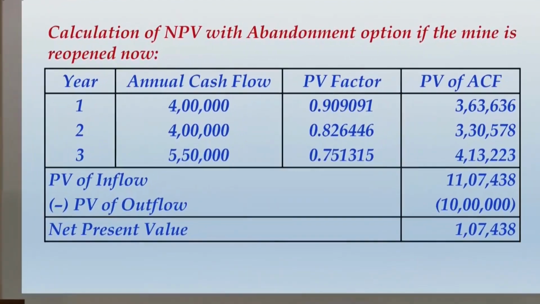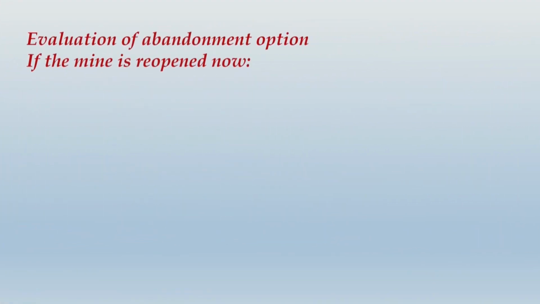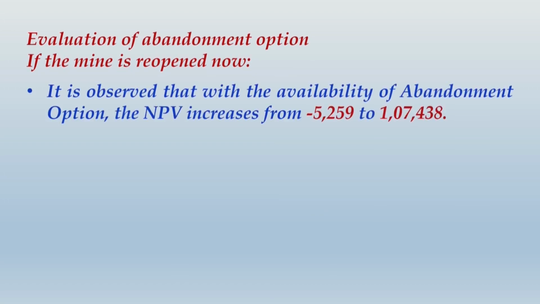So let us write that important point over here. What do you write? We have to evaluate the abandonment option under the scenario where the mine is reopened now. Don't forget that we have two possible scenarios. One is to reopen the mine now and one is to wait for 1 year and then reopen after 1 year. In this case, we will say it is observed that with the availability of the abandonment option, the NPV increases from negative 5,259 to positive 1,07,438.